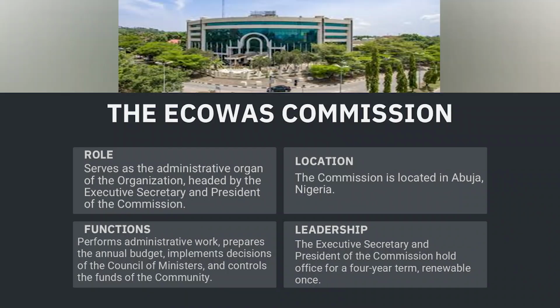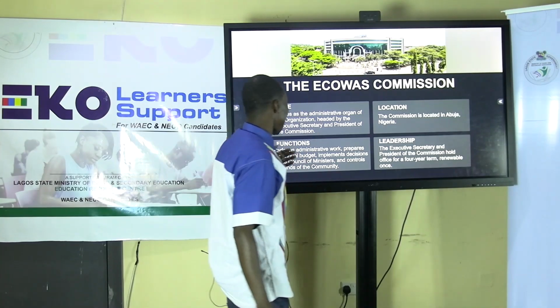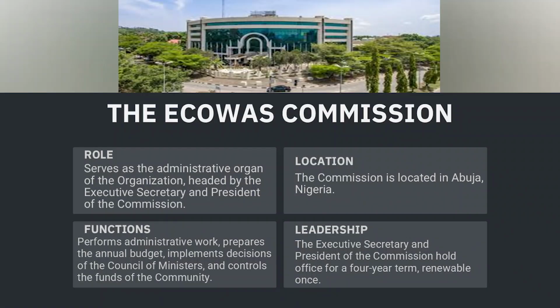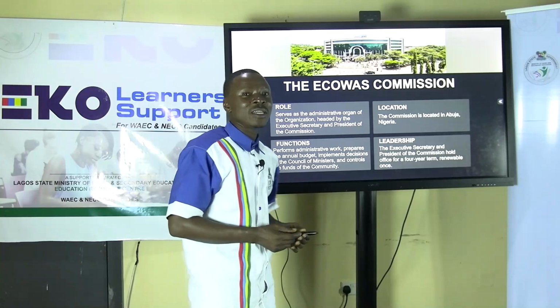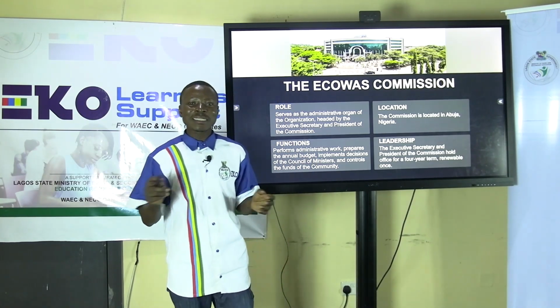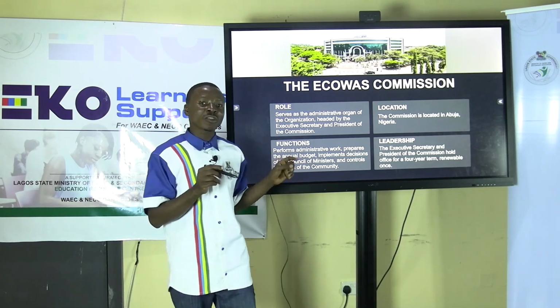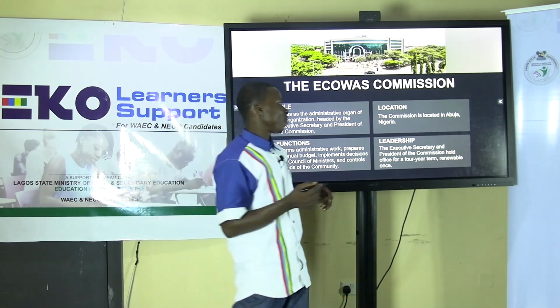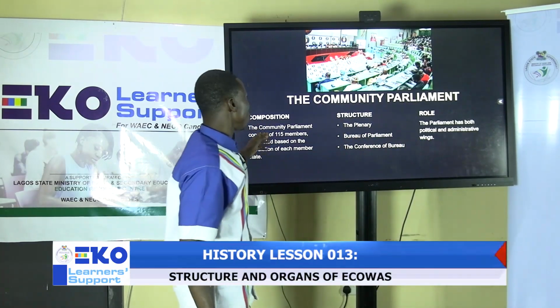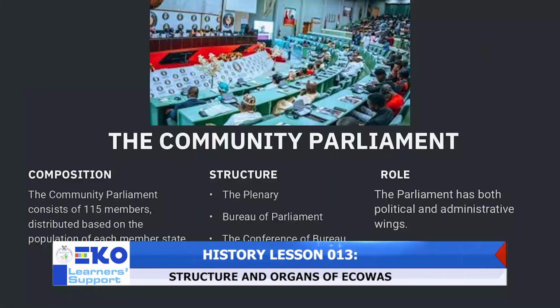Then the other thing we look at is the location, which is Abuja, Nigeria, and also we've talked about the leadership being headed by the executive secretary. Their functions include performing administrative work, preparing the annual budget, implementing decisions of the council of ministers and the authority of heads of state and government, then controlling the funds of ECOWAS, and also doing an oversight function on the specialized organs of ECOWAS, but not on other arms and organs of ECOWAS, but on their specialized institutions.